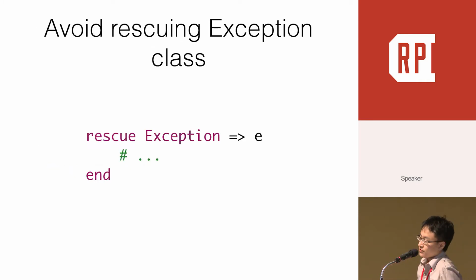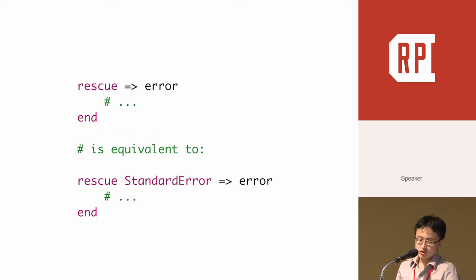Here is one infamous mistake that many programmers make: trying to rescue the Exception class. This will make it rescue all exceptions, including your typos. So in most cases, this is bad for debugging. You can also omit the exception class. The default is StandardError too.